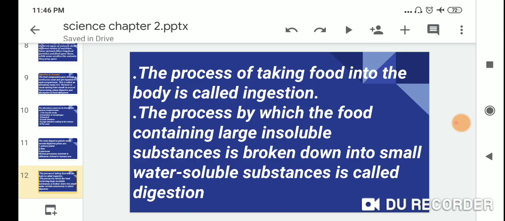Second, the process by which food containing large insoluble substances is broken down into small water soluble substances is called digestion.